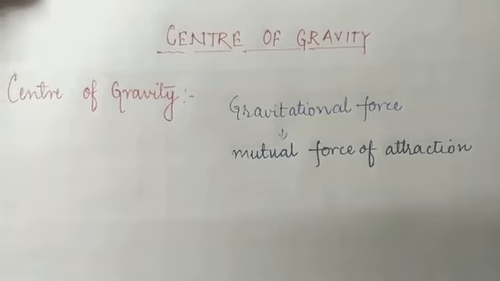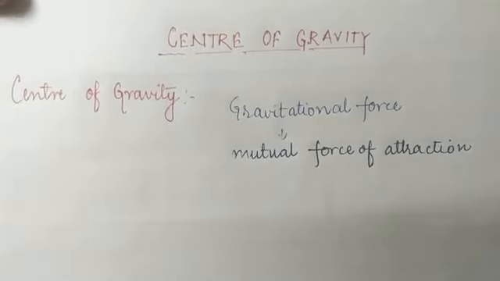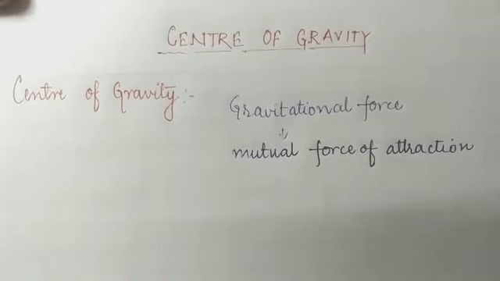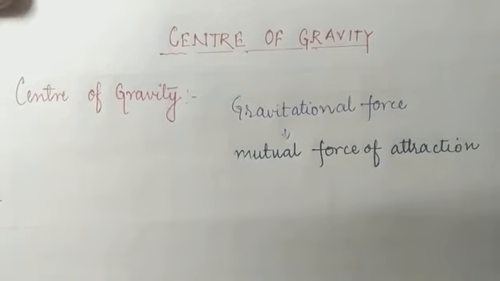And as we know, each and every body gets attracted towards the center of earth due to a pulling force applied by the earth toward its center, which is called gravity, also known as the weight of the particle.